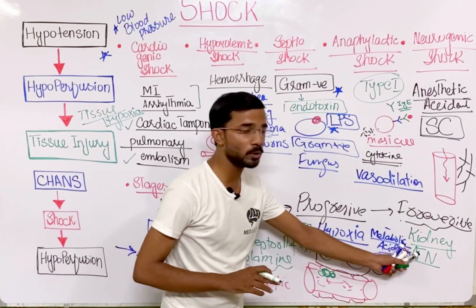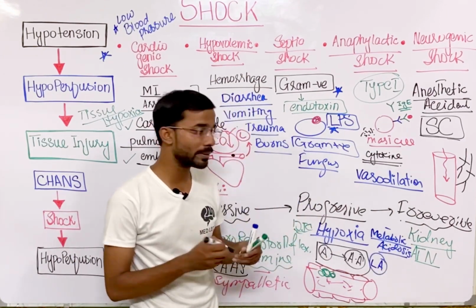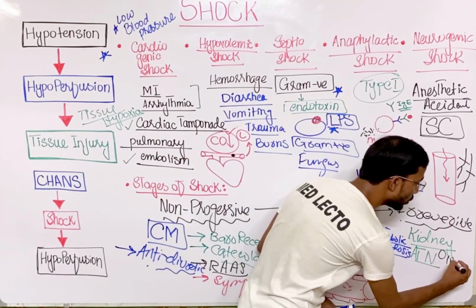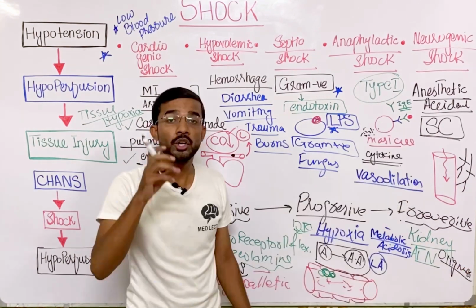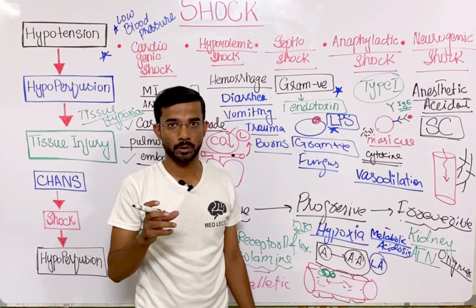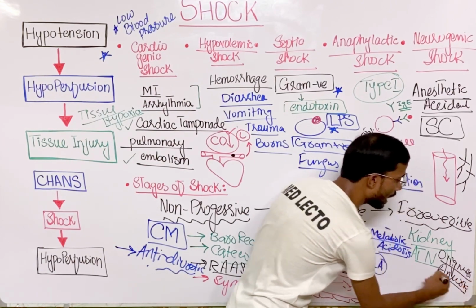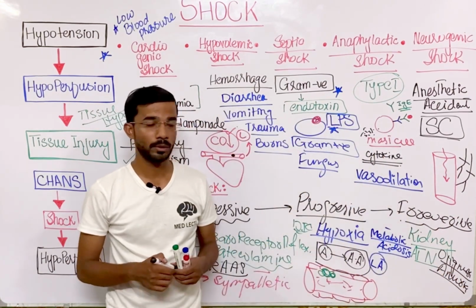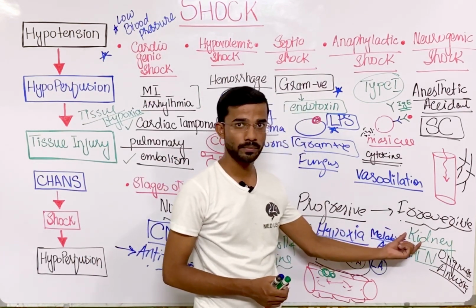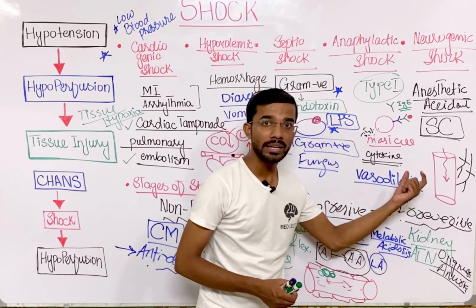And due to acute tubular necrosis, what type of symptoms will you see? Oliguria, or low urine output, or you can say anuria, that is absence of urine, because the kidney has been damaged due to acute tubular necrosis.